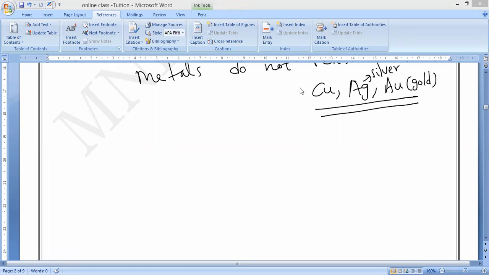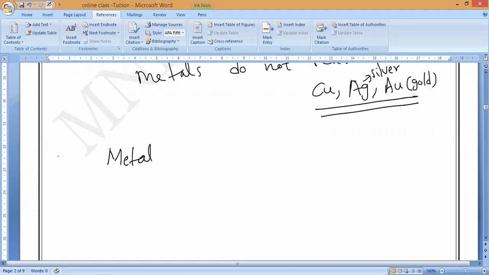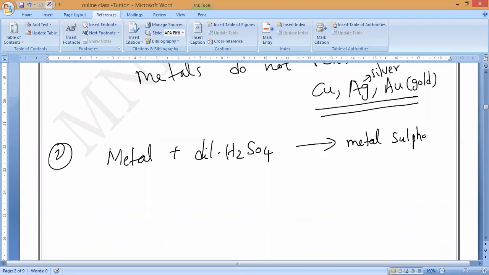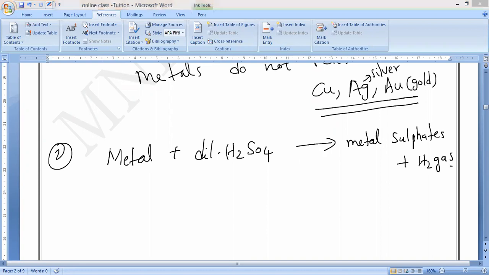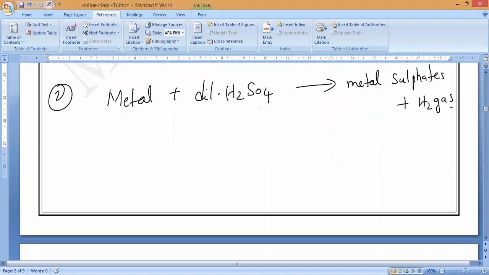Now let us go with the reaction of metals with dilute sulfuric acid. What is the formula of sulfuric acid? H2SO4. Metals reacting with dilute sulfuric acid will give you metal sulfates plus hydrogen gas. All of you should remember: hydrochloric acid gives chlorides, sulfuric acid gives sulfates.